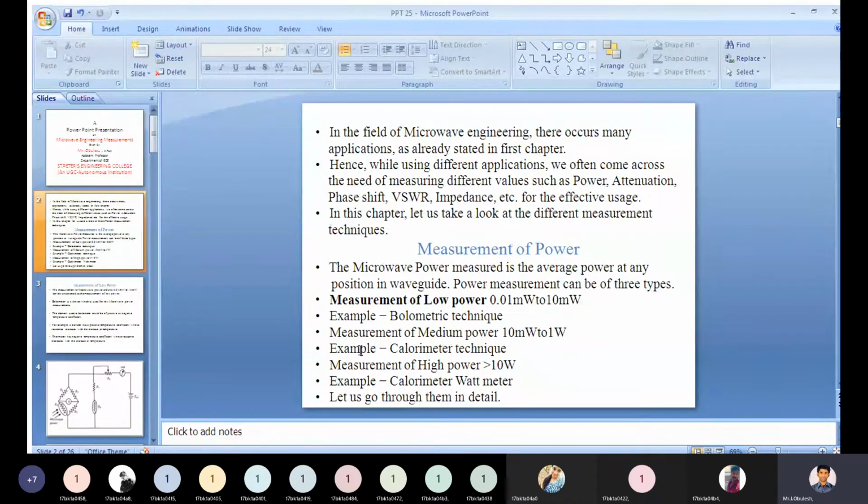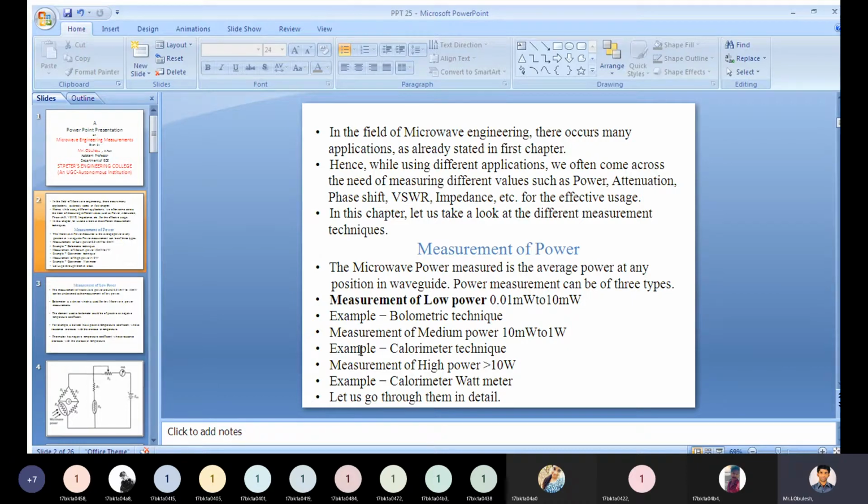For example, a barretter has a positive temperature coefficient, whose resistance increases with increase in temperature. Next, thermistor. Thermistor has a negative temperature coefficient, whose resistance decreases with increase in temperature. So you need to take two examples for positive and negative temperature coefficients.